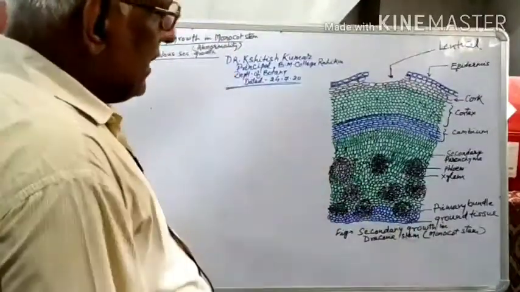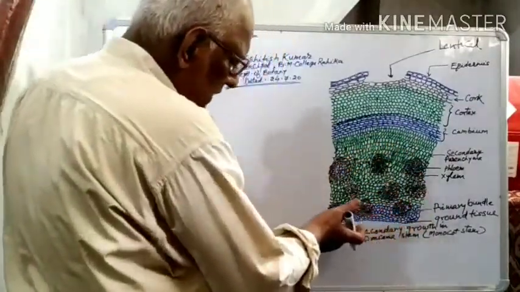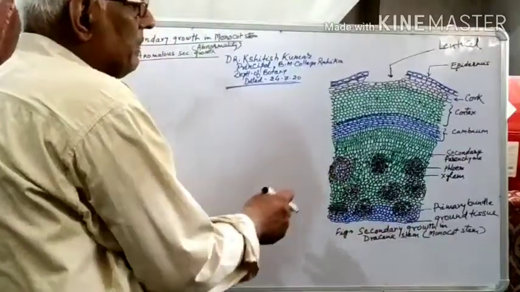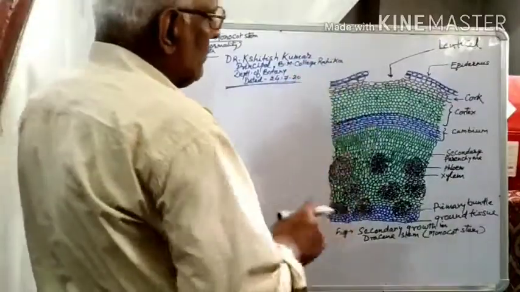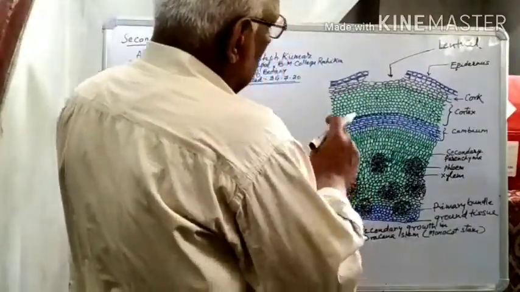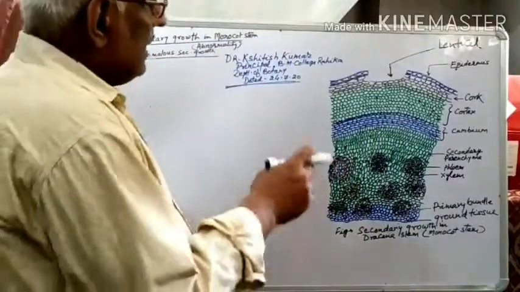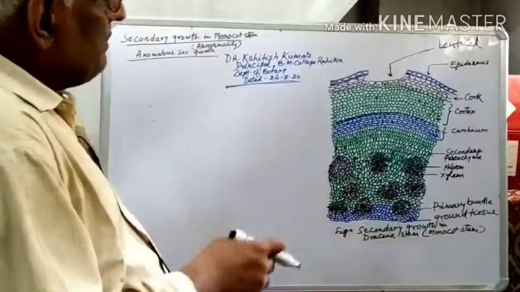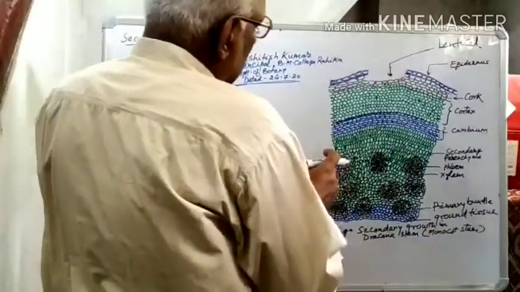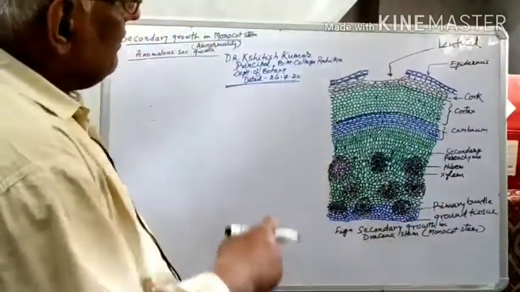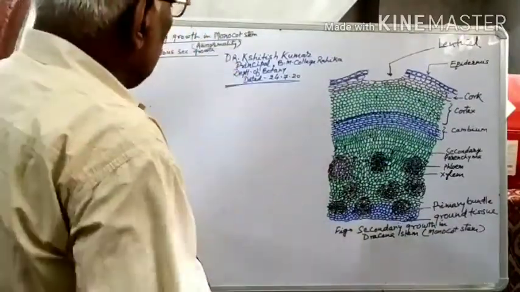The example is Dracaena. Here there are many vascular bundles scattered in the primary structure, with an outer covering sheath, and they are amphivasal. Amphivasal means a concentric type of vascular bundle which has phloem at the center encircled by xylem.